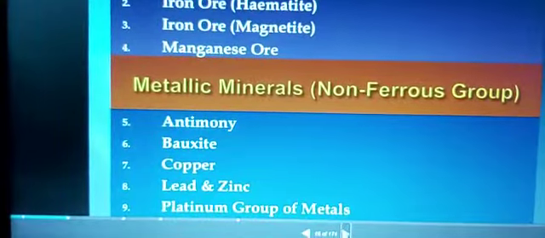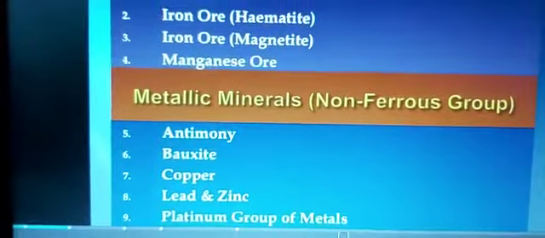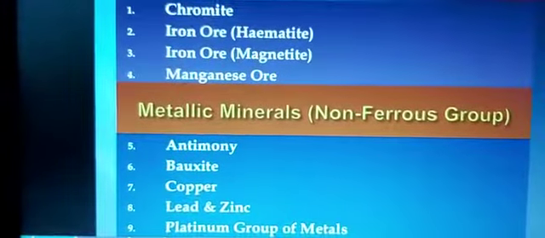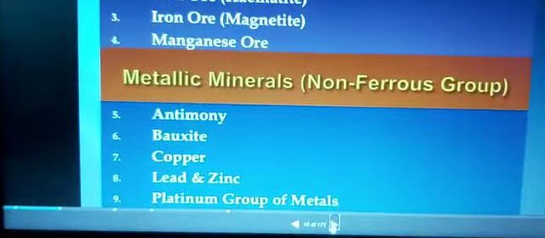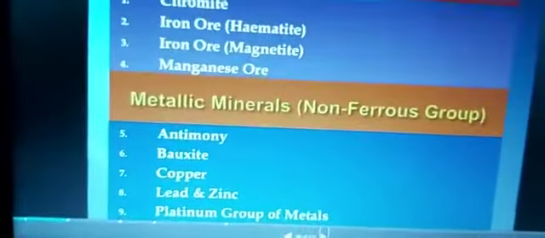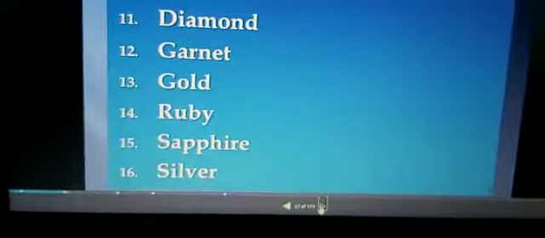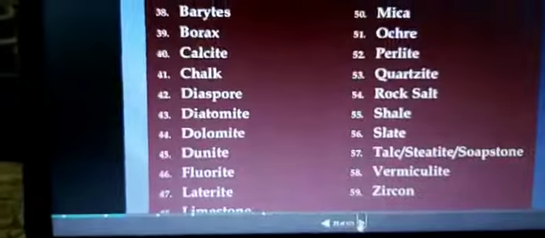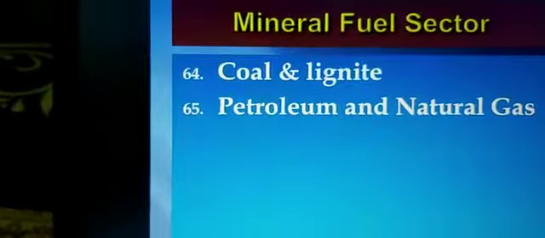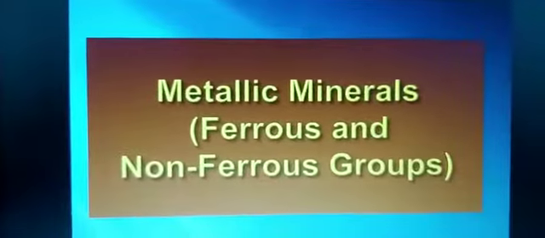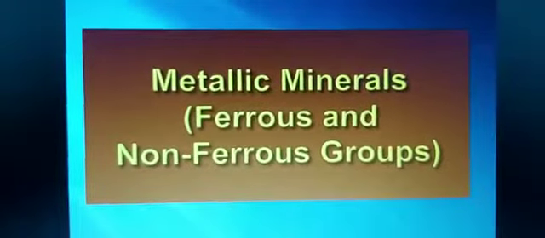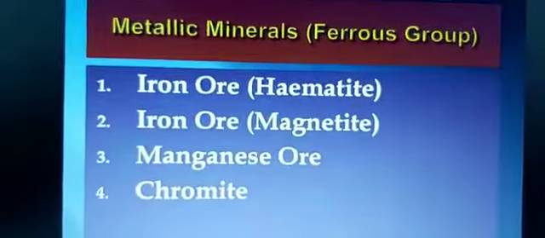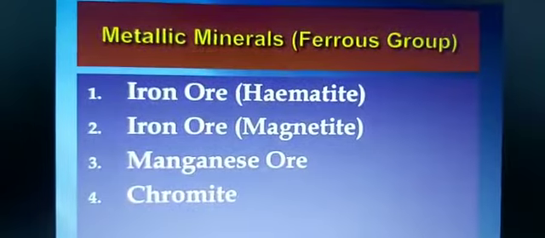Zinc, platinum, these things are not given in this chapter, so we will not take them. From the first group we will take iron ore and manganese, and from the second group we are going to take bauxite and copper. So children, in your book also you will see that only these four are given, so we are going to take only these four. Now from these four I am taking the first two, that is iron ore, two types, and manganese ore.